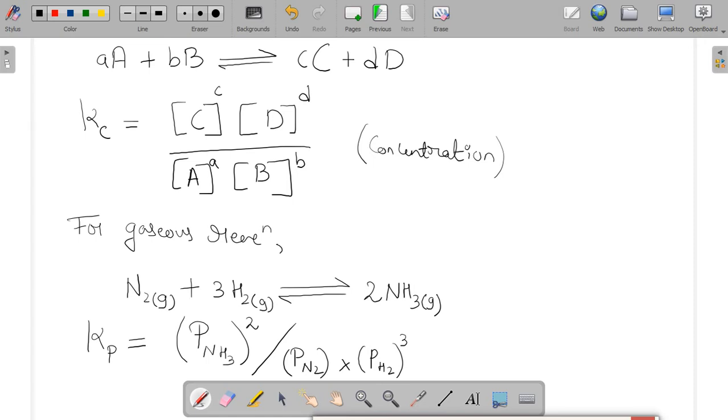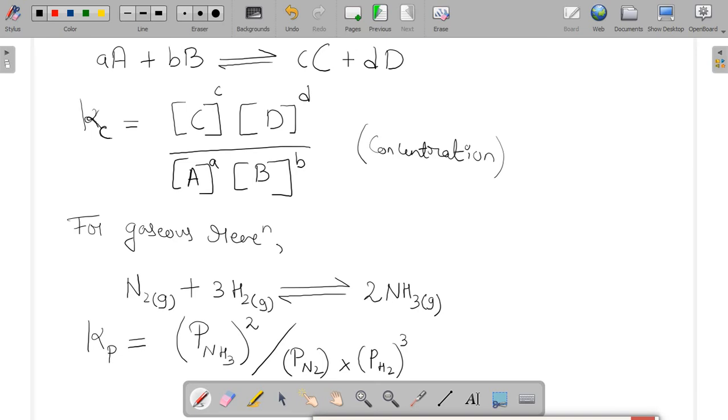Hence, in these two particular conditions, the equilibrium constant can be calculated when the concentrations of the reactants and products are given, and that equilibrium constant will be termed Kc, the equilibrium constant depending on concentration. And if gaseous reactants and products are there, we have to calculate Kp, which depends on the partial pressure of the reactants and products, and hence it will be termed Kp.